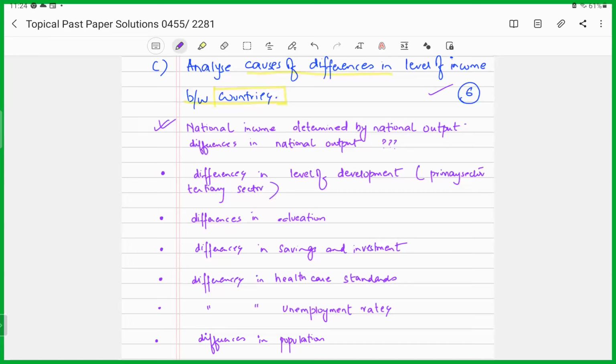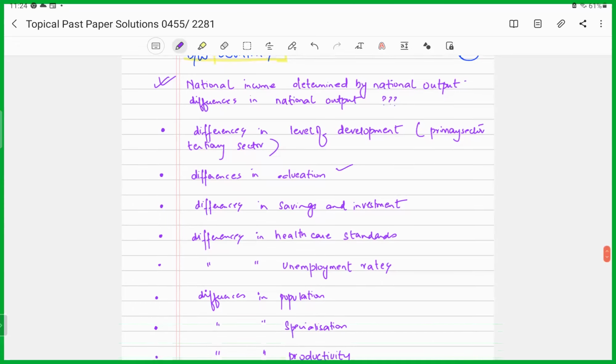And the least amount of their working population is employed in the primary sector. So this causes a great difference in incomes, right? Other thing could be differences in education. So the more highly educated the labor force is, the higher its earnings would be. Why? Because the labor would tend to be more skilled. So higher education means more talented, more skills, so higher earnings, right? Productivity would also be higher.